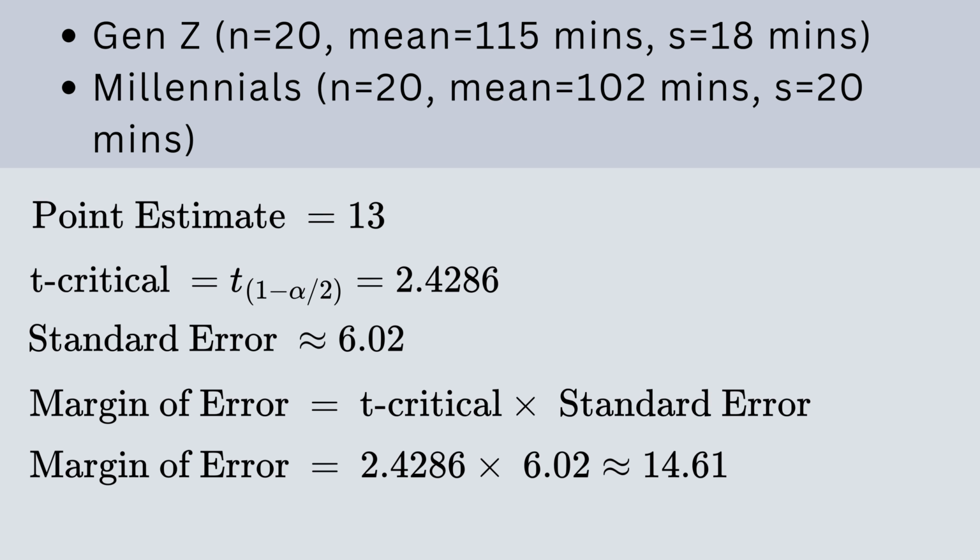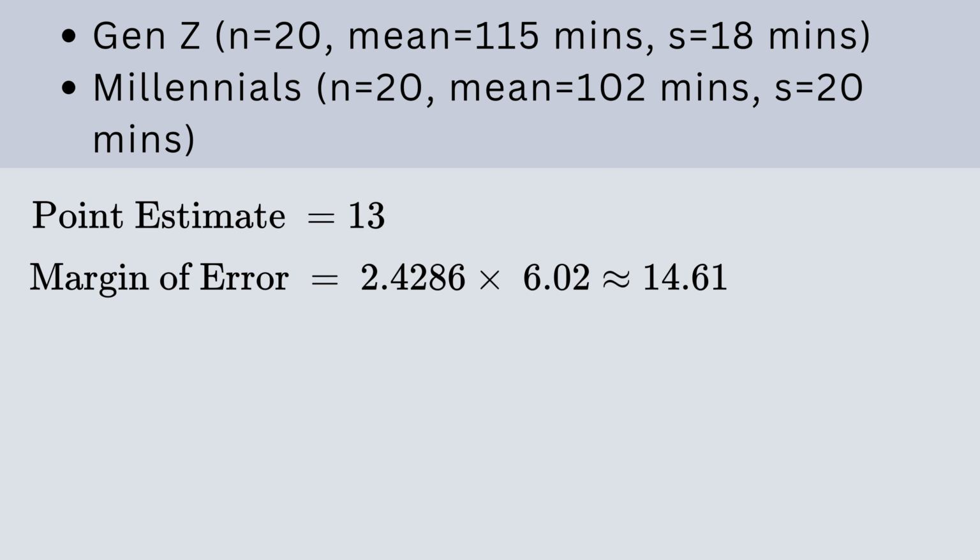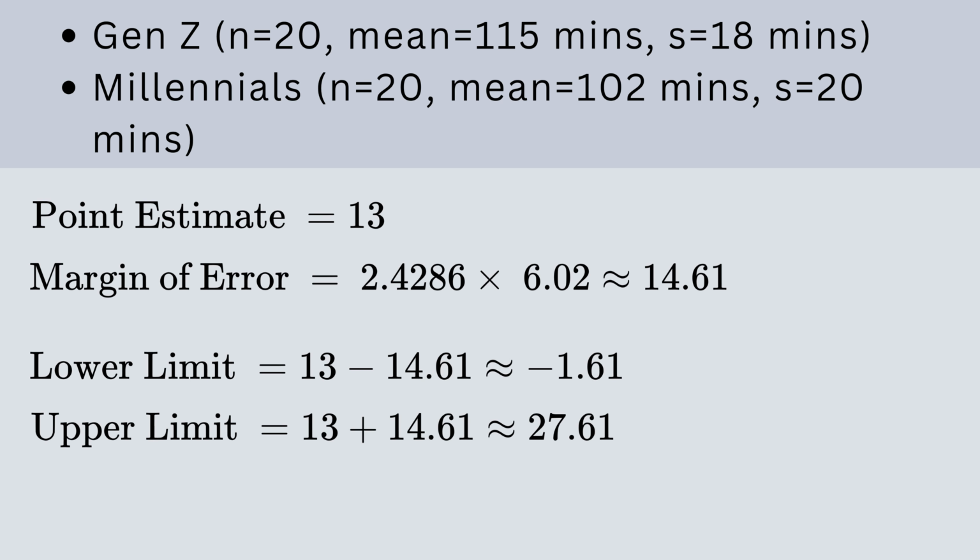Multiplying the t-critical value of 2.4286 by our standard error of 6.02 gives us a margin of error of approximately 14.61. To find the lower and upper limits, we subtract and add the margin of error to our point estimate of 13, which gives us a lower limit of -1.61 and an upper limit of 27.61.